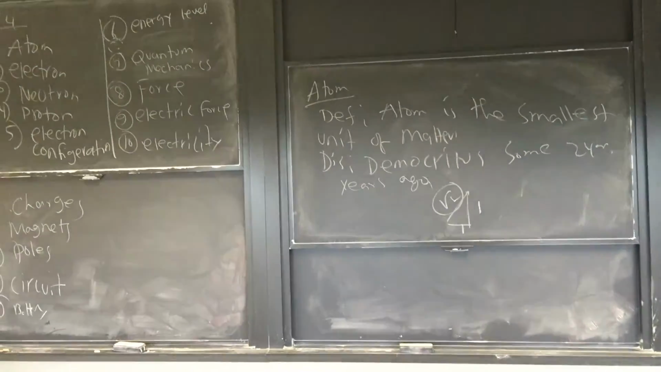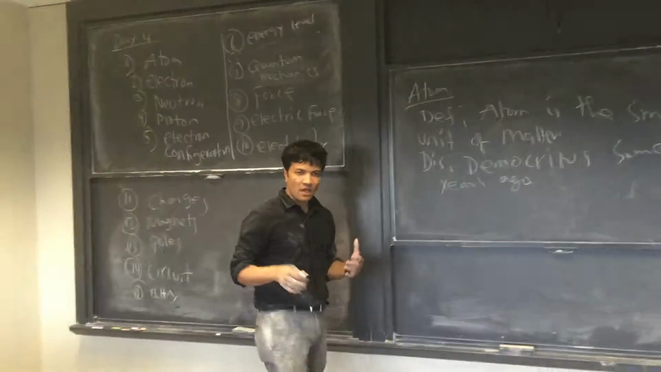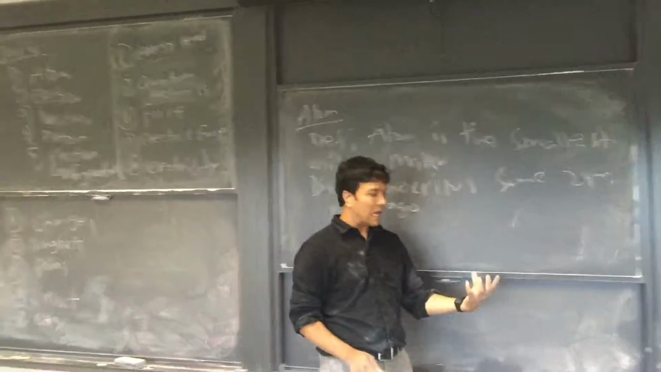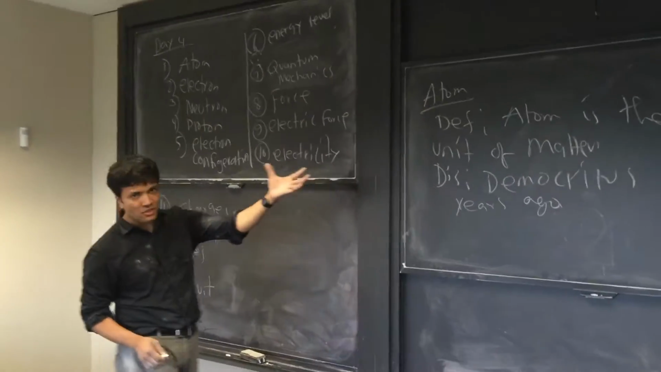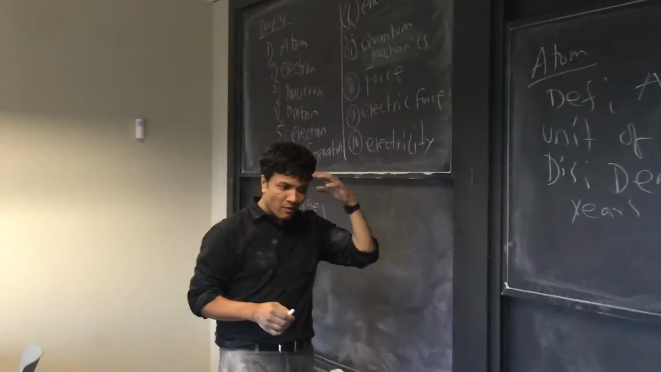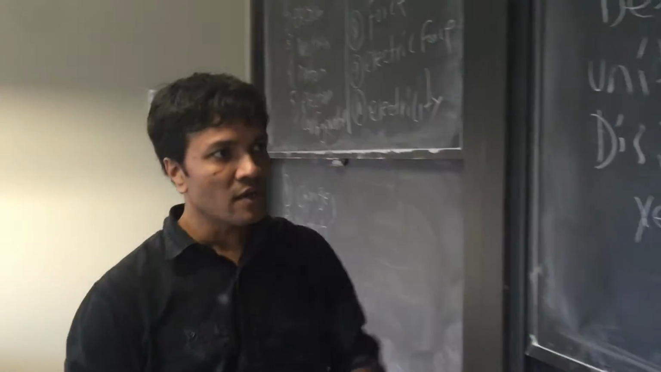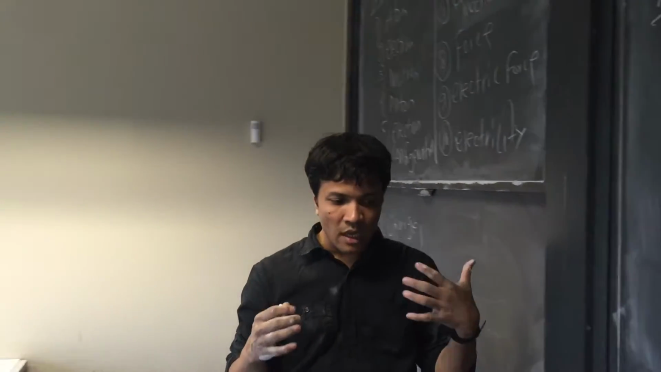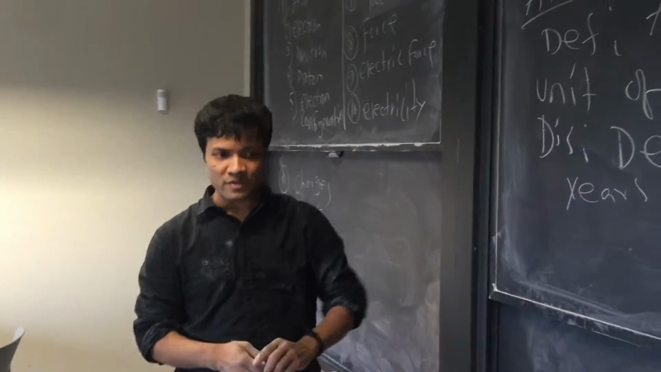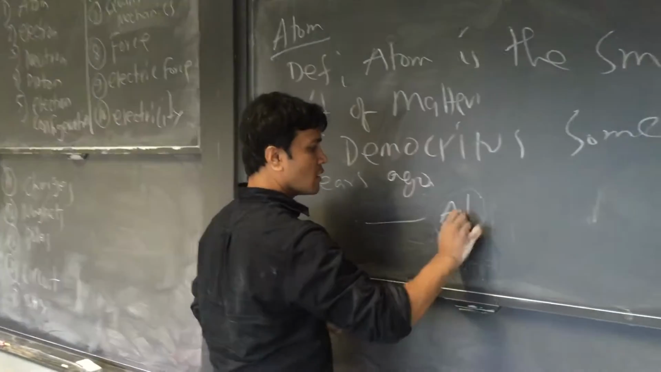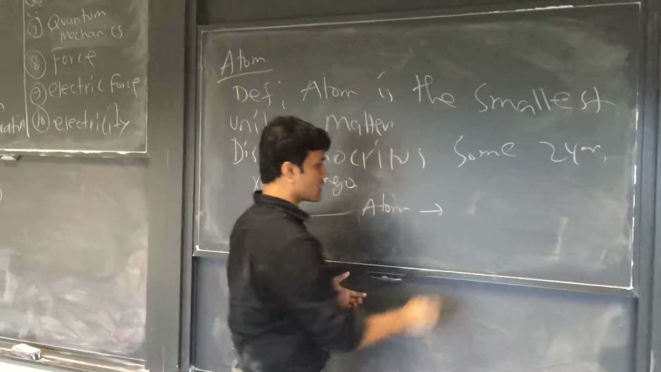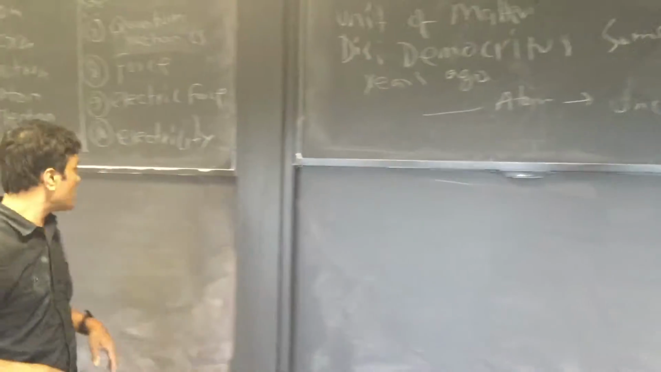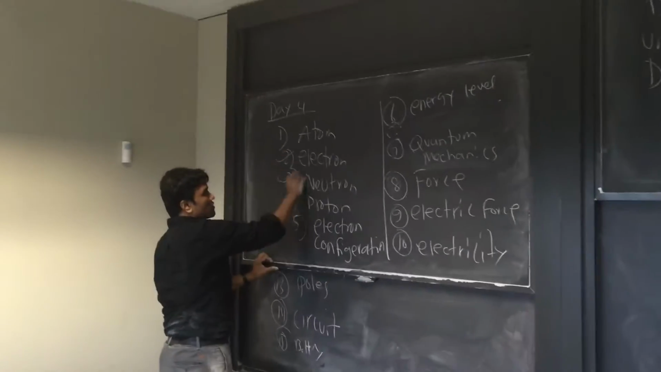Greece was the center of everything 2,400 years ago. So the concept of atom was realized by a Greek philosopher named Democritus. He took an apple and kept cutting it until he couldn't cut anymore. That tiny piece he called atom, which in English means uncuttable. There are three things inside the atom. We now know they are electron, neutron, and proton.